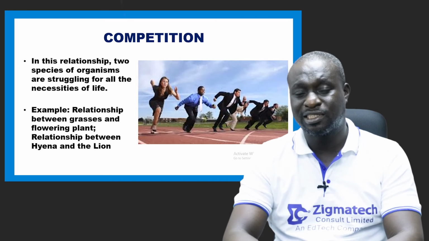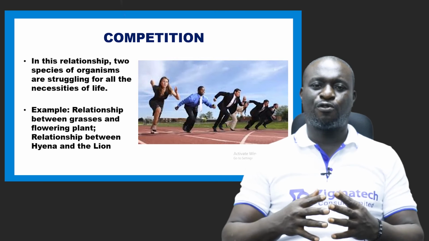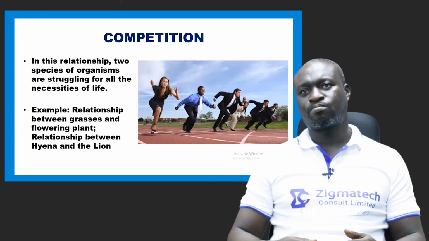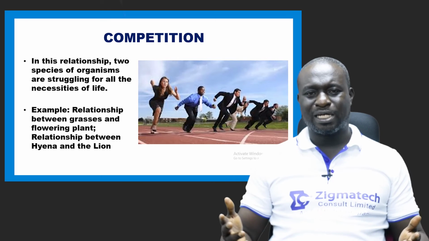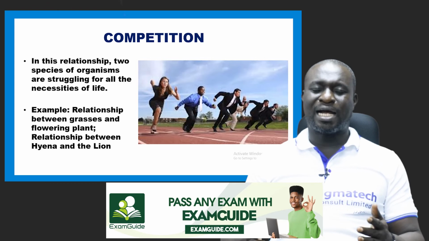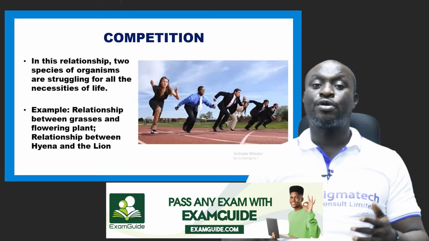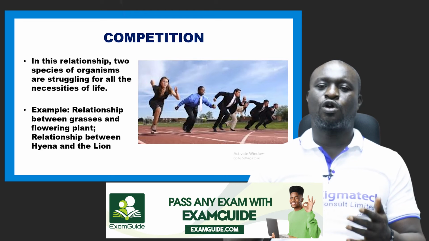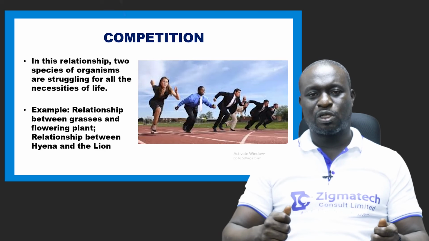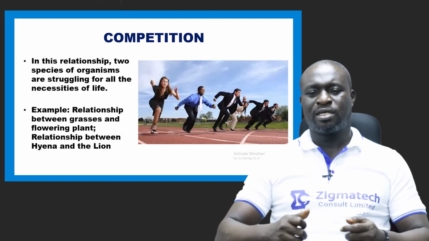When we're looking at necessities of life, we're talking about space. They struggle for space, shelter, water, air, and so many other necessities of life. They struggle for food. You see this type of association occurring even in humans. It also occurs between flowering plants and grasses. They struggle for water in the soil, for minerals, for space and so on.